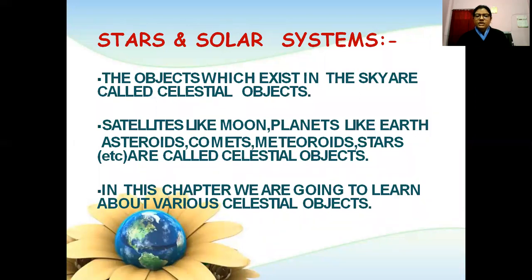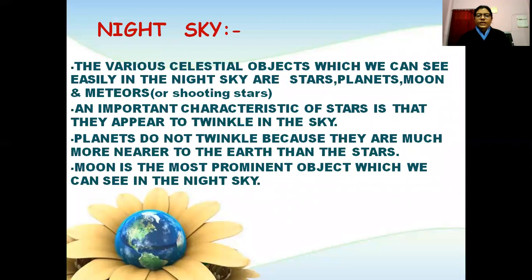In this chapter, we are going to learn about various celestial objects. The various celestial objects which we can see easily in the night sky are stars, planets, the Moon, and meteors or shooting stars.